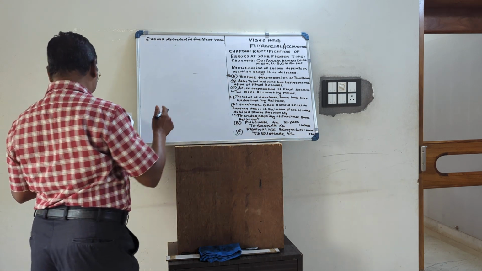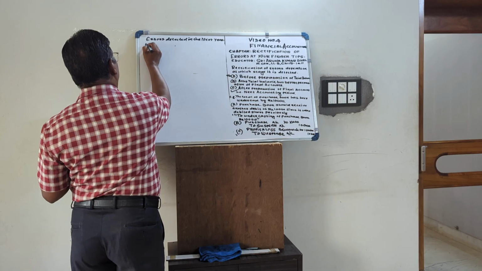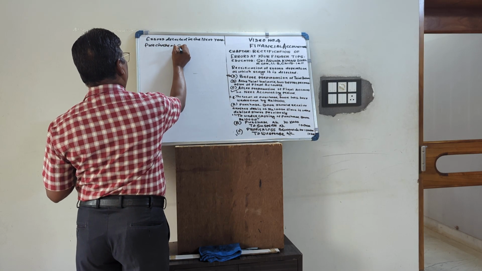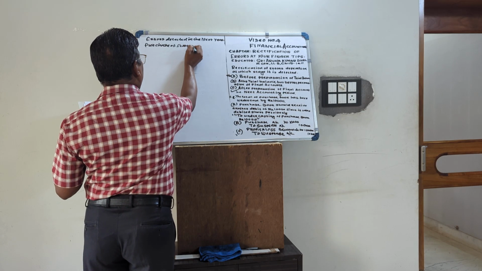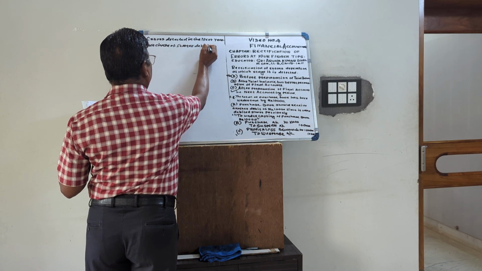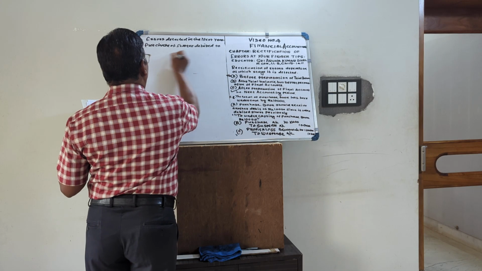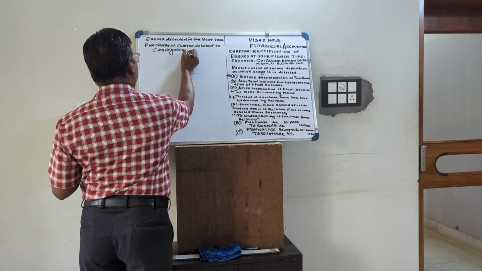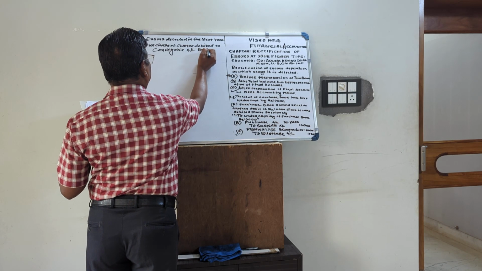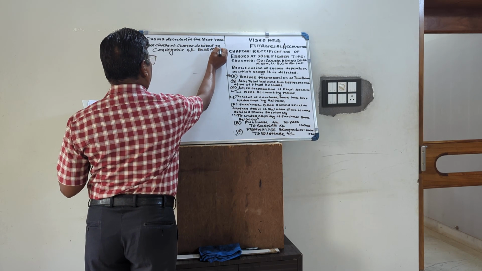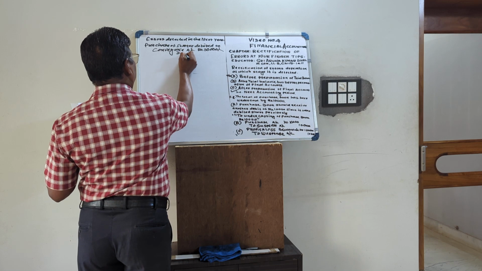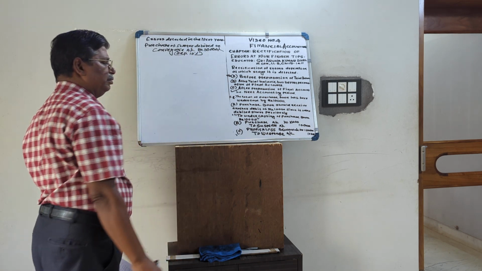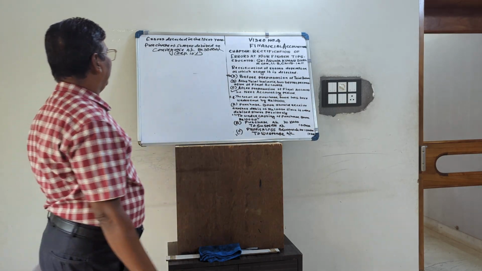Purchase of scooter was debited to conveyance account. The amount was rupees 50,000 and depreciation was 10%, that is 5,000. So what is wrongly done?